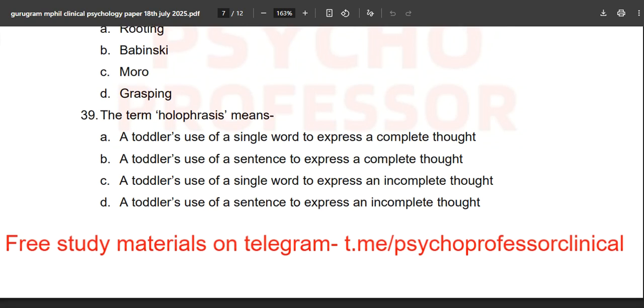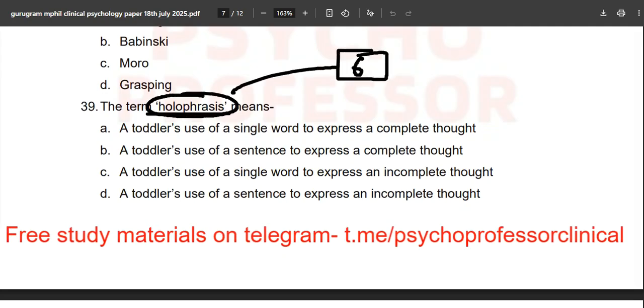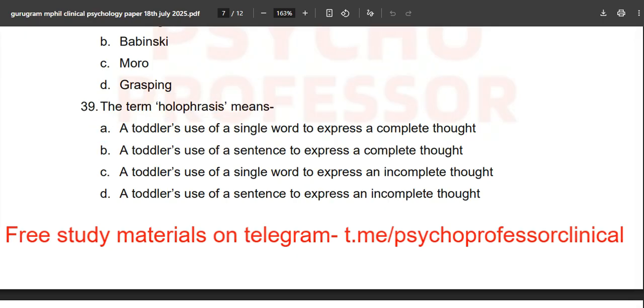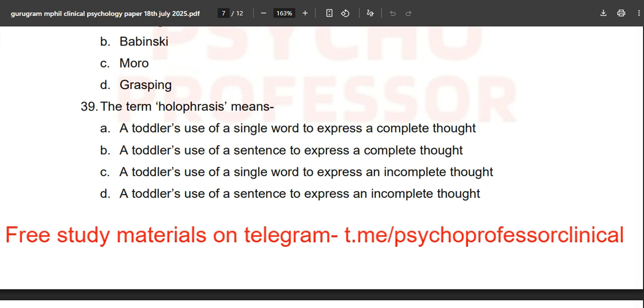Now the term holophrasis. This is the sixth question that is interesting, and I think you will not find it in the book directly, but yes, this is a good question they have framed. The term holophrasis means a toddler's use of a single word to express a complete thought. Option number A is the correct answer. For next time, maybe RINPAS, IHBAS, this question can come. Milk, I guess, is a holophrasis because we are discussing a toddler's use. So 39A is the correct answer.